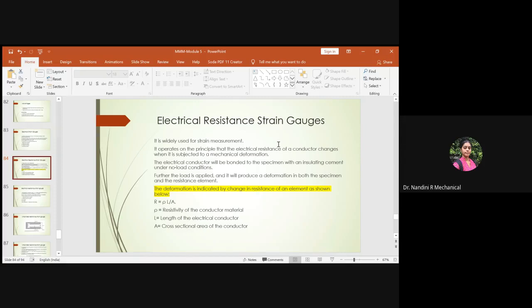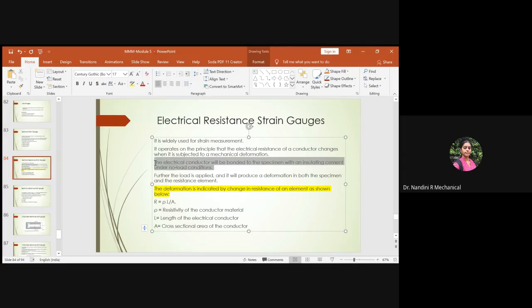Everyone knows that. The electrical conductor will be bonded to the specimen with an insulating cement under no load condition. So what does it mean? Here the electrical conductor will always be bonded to the specimen whose strain has to be measured. How will it be bonded? It will be bonded with the help of an insulating cement. Under which condition? Under no load condition.